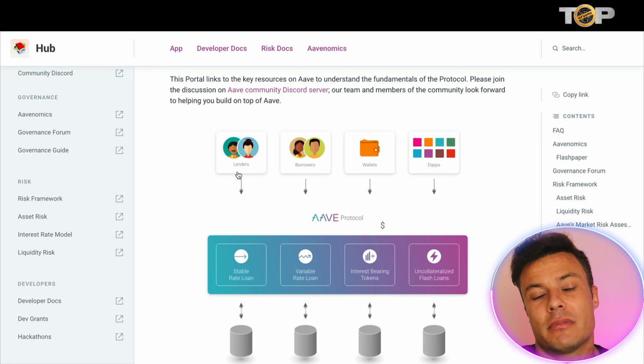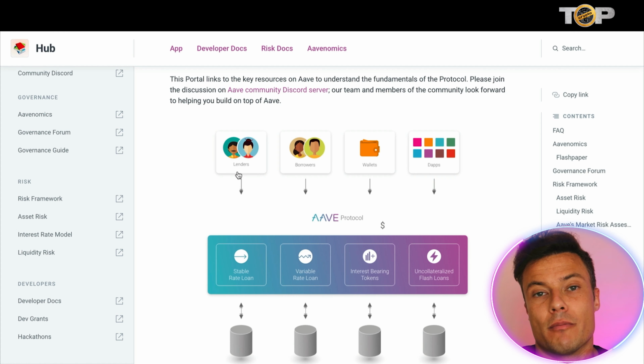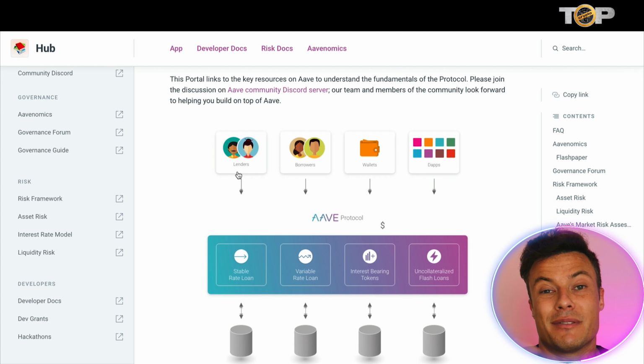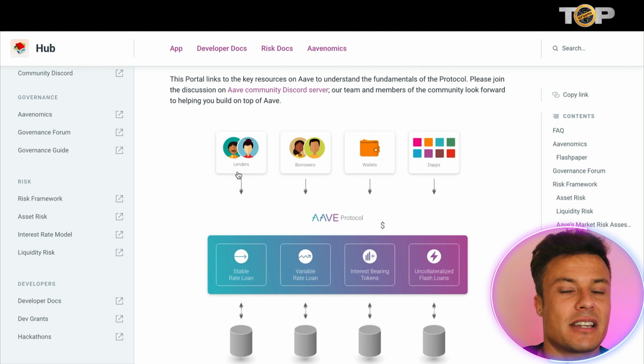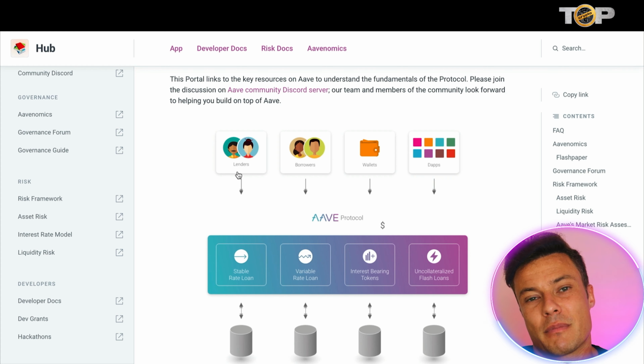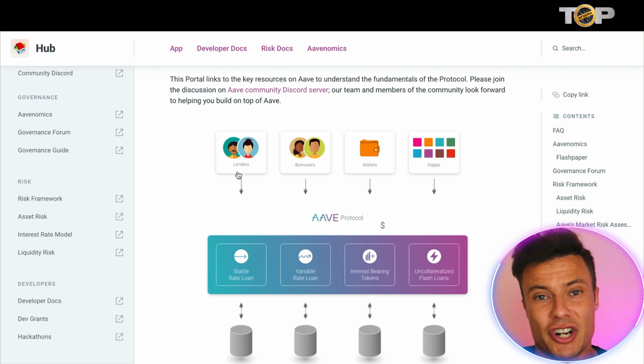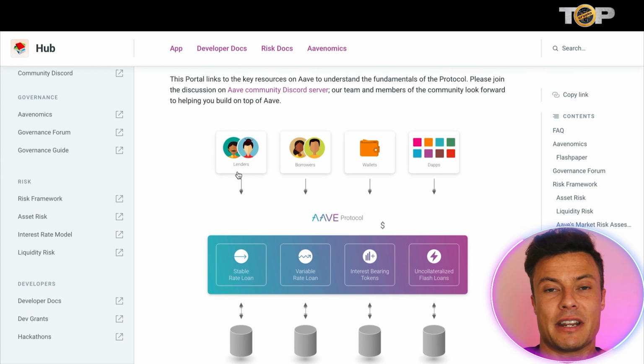So lenders, it's kind of similar to a bank in that you're putting money in for the bank to then use your money to do whatever else it wants to do in terms of investments, etc. But the difference is, with a bank you only ever earn a tiny percentage interest because the banks are basically keeping most of the money. But in the decentralized crypto world, you're able to earn much higher yields because there's no one really taking the money off the top, guys. The community are always the ones who benefit the most.